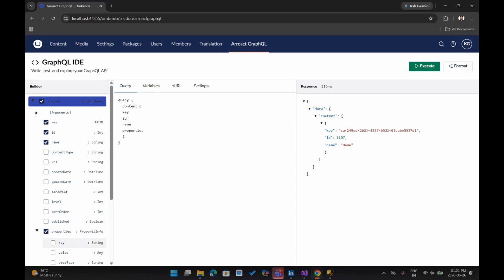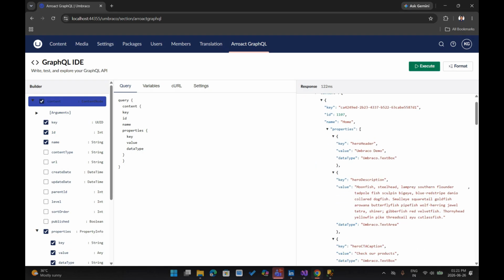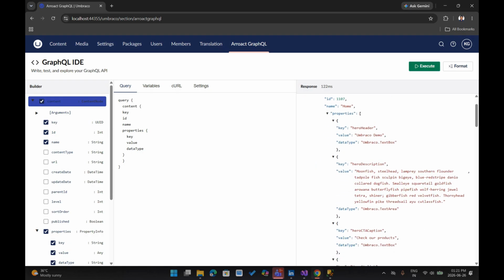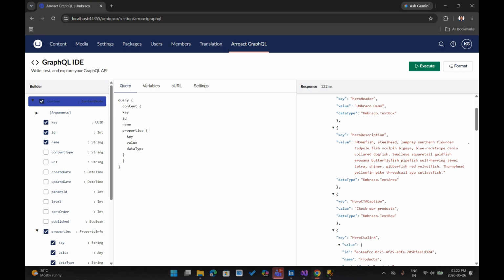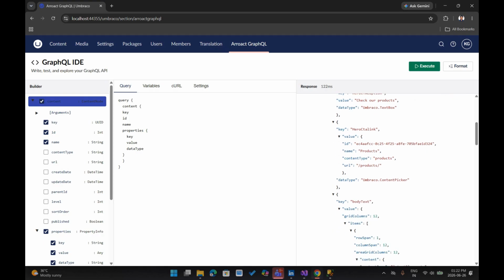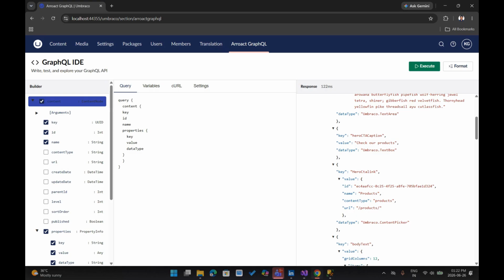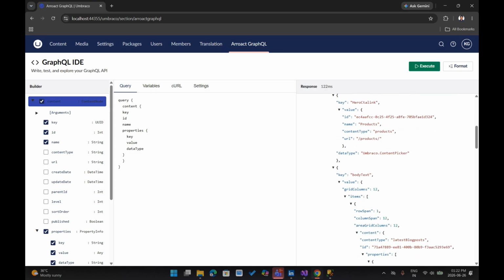Now fetch all the properties available in the home page. You can see all the properties available in our home page are already displayed with the key, value and the data type. In this GraphQL package you can also get a grid as well.